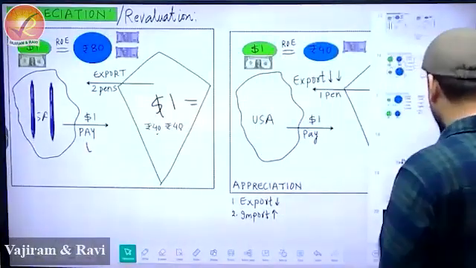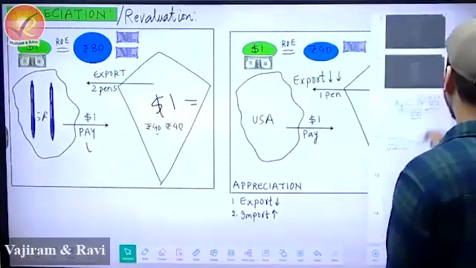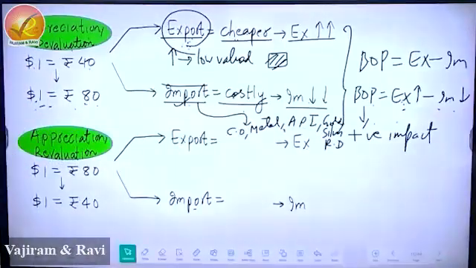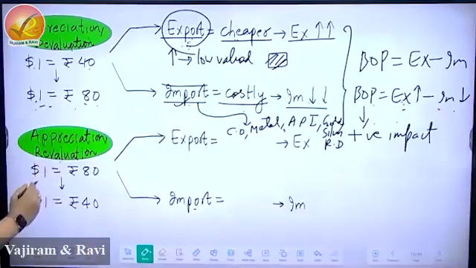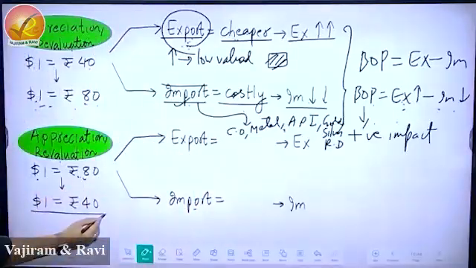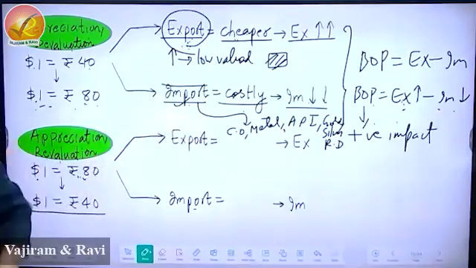So let's come back and let's see the results. This is your result. Have a look at the board and please fill it. Please tell me what to fill, and later on we'll have the dictations. What is the meaning of appreciation or revaluation? $1 is equal to 80 rupees. Guys, see this please. $1 is equal to 80 rupees. Now it has become $1 is equal to 40 rupees. Which means if India gives less rupee, then also we will get $1.